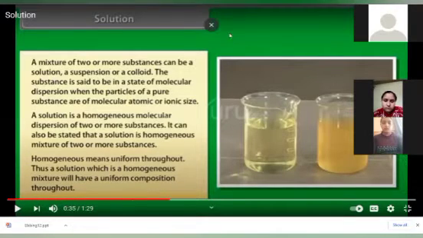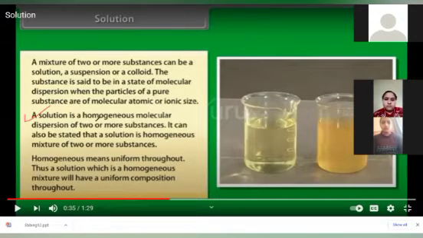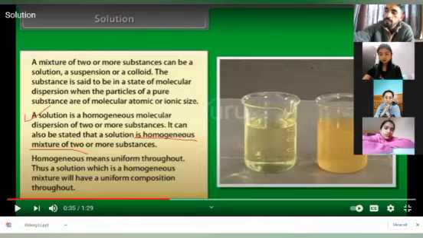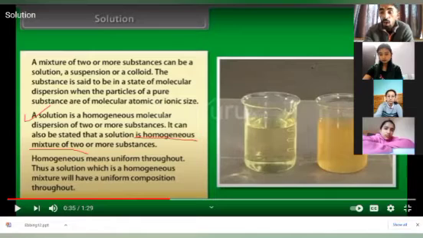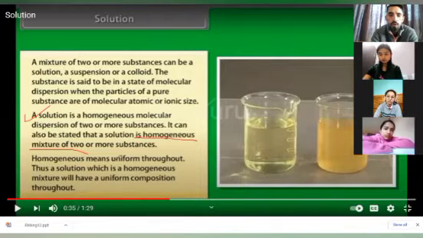So first, what is a solution? Because the chapter name is Solution. It is a homogeneous molecular dispersion of two or more substances, which can also be stated as: a solution is a homogeneous mixture. What do you mean by homogeneous mixture? As I told you, the solution which I have created in this salty water is a homogeneous mixture because it has not changed the color of water. It remains the same, although the taste changes. So the solution is uniform throughout.